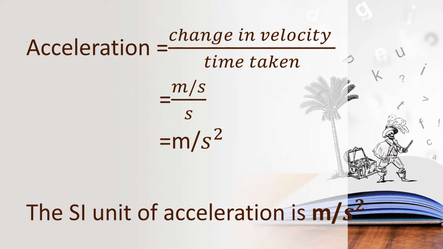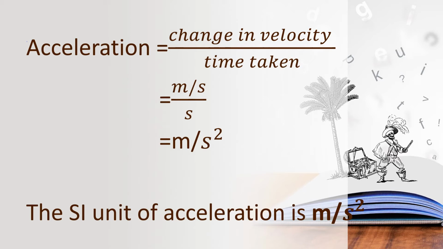Children, we have learnt about velocity, is it? We have learnt about uniform velocity and non-uniform velocity. So just like this, acceleration also has uniform and non-uniform types. Sorry, that is uniform acceleration and non-uniform acceleration.